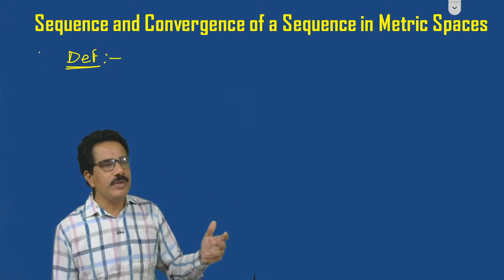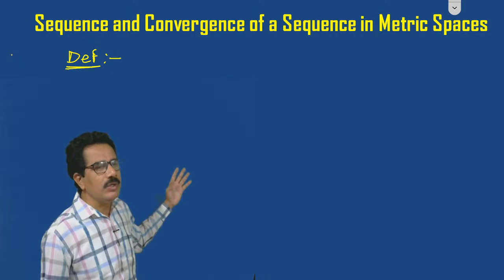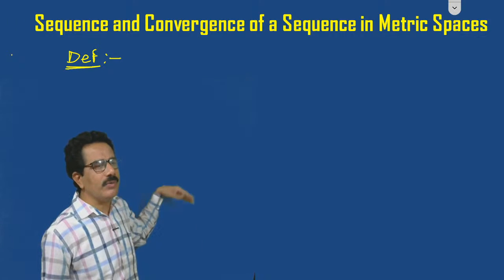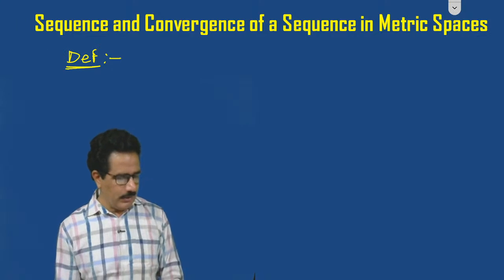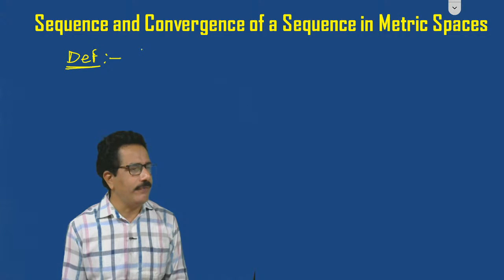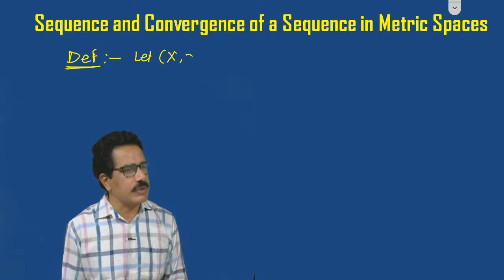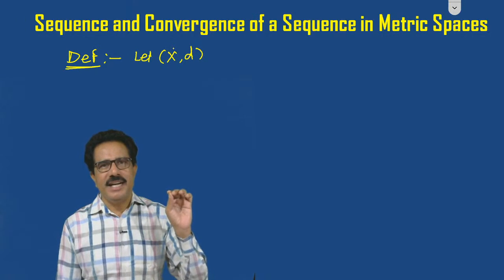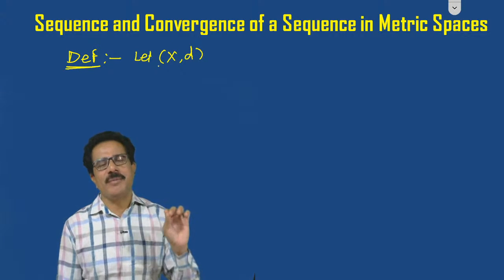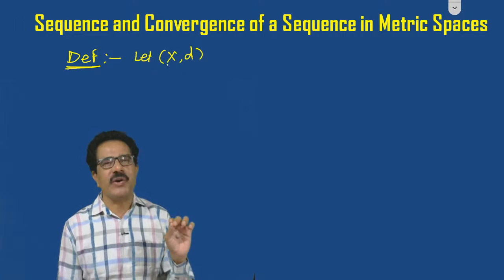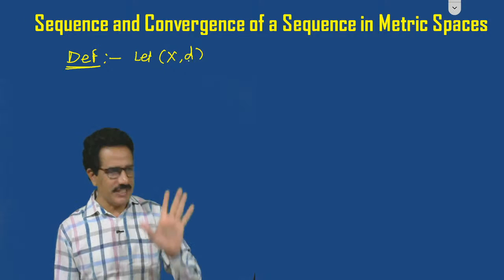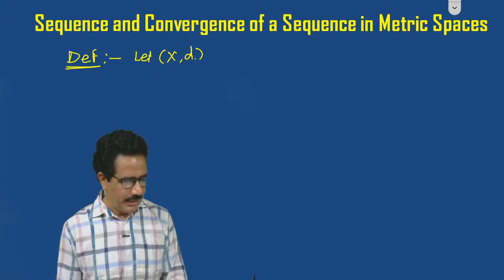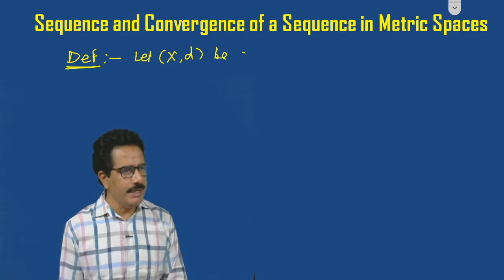Now we shall discuss how to write the convergence of a sequence in a metric space. Okay, write down the definition. Let (x, d) be a metric space. If a metric space is given, it starts with (x, d). Here x means a non-empty set and d means the distance function satisfying the metric conditions. Let (x, d) be a metric space.